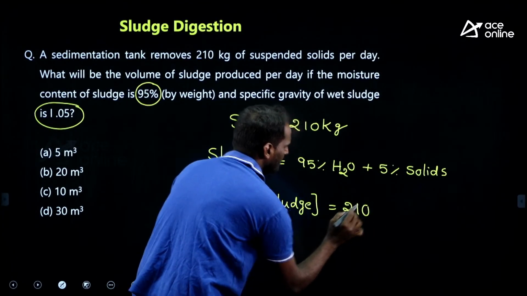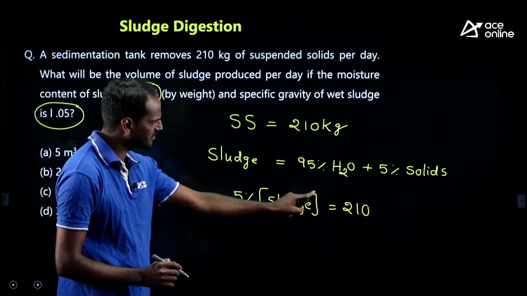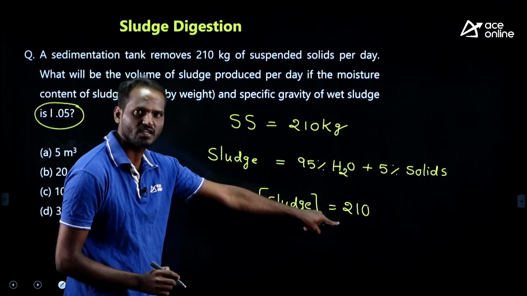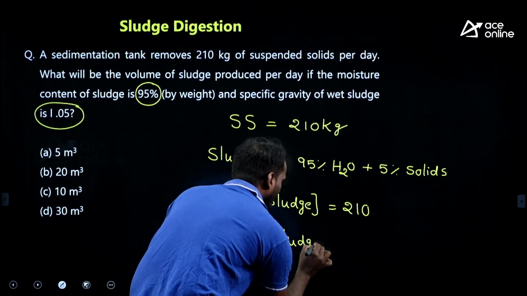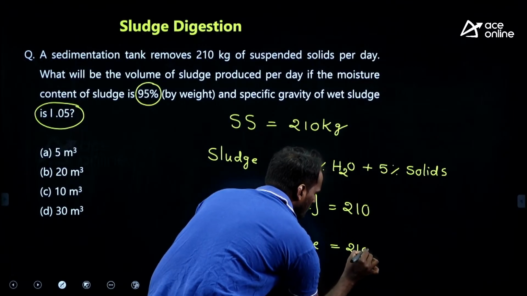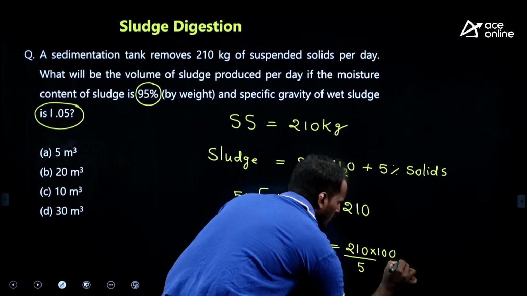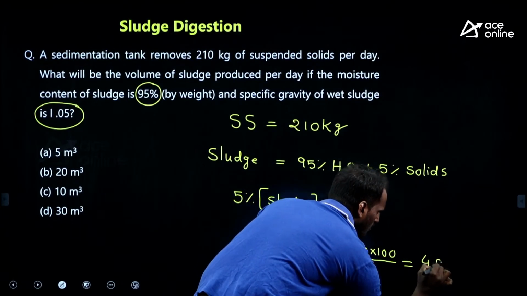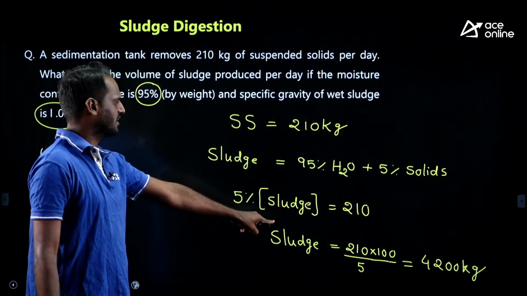You can say like this: 5% of the total sludge is solid, and that solid removal is 210 kg. Therefore, what sludge will you get? Simple, 210 divided by 0.05, you can get 4200 kg. Are you getting it? This is 4200 kg of sludge.